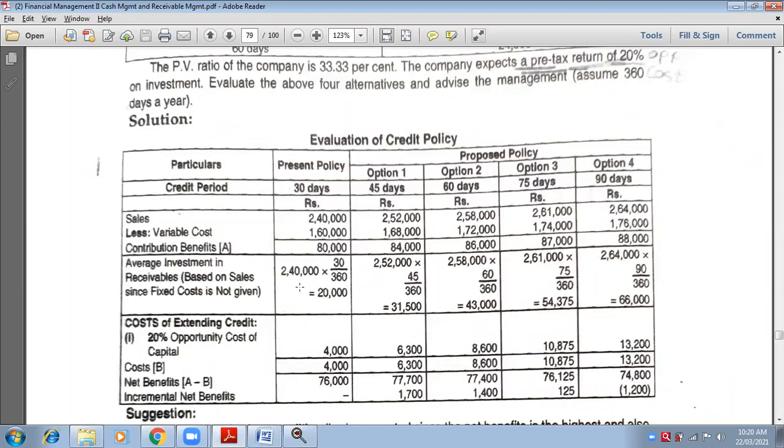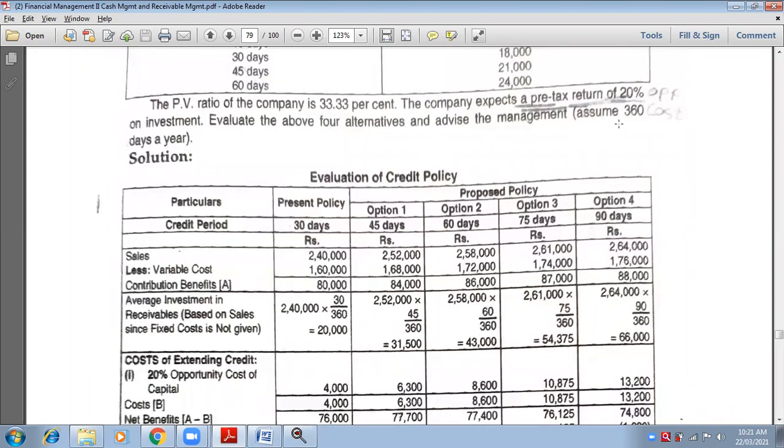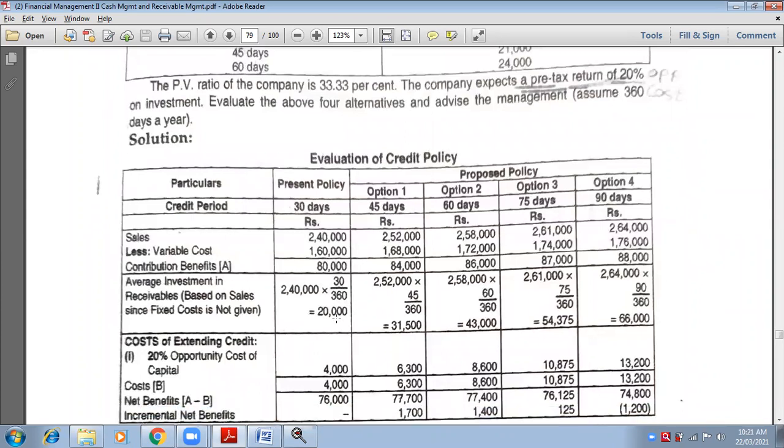2,40,000 is the sales in the present policy, into what is the credit period? 30 days, divided by 360 days. It is given in the question: assume 360 days in a year, which means you have to take 360, not 365. So 2,40,000 into 30 divided by 360. What should be the answer? Here only, in this box. Rupees 20,000. Is it the correct one? Have you got the same answer? Yes, ma'am.